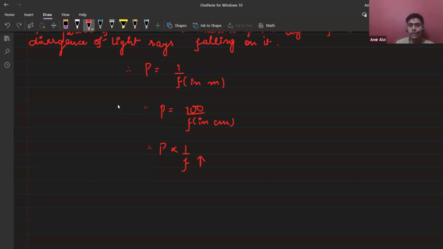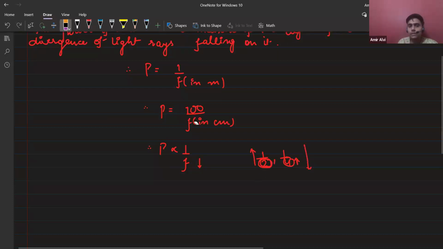Okay. So basically, if I decrease the value of this focal length, your power will increase. I'm saying 1 by 2 and 1 by 4: this denominator is smaller, so this fraction will be greater; this denominator is greater, so the whole fraction will be smaller. Yes or no, everybody?